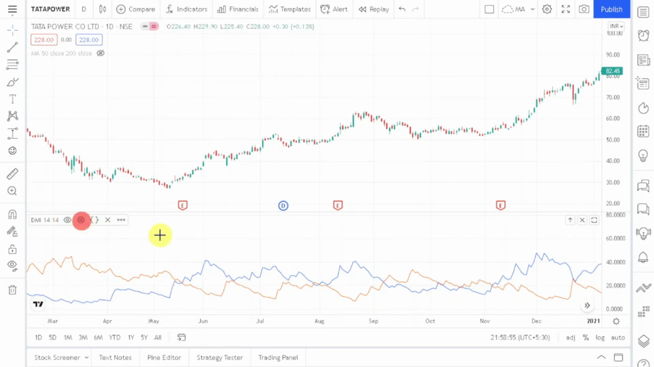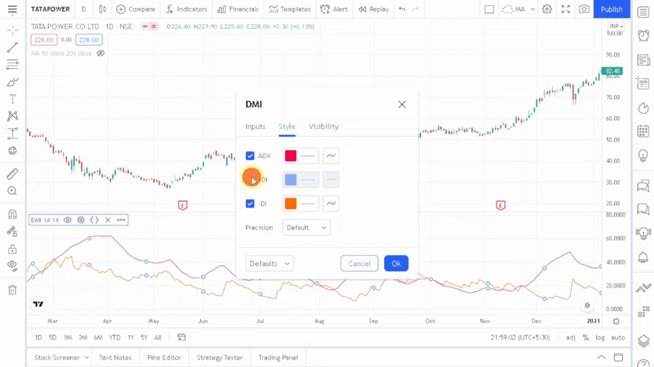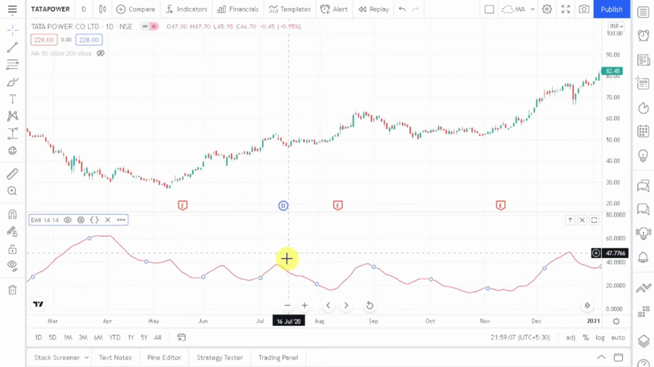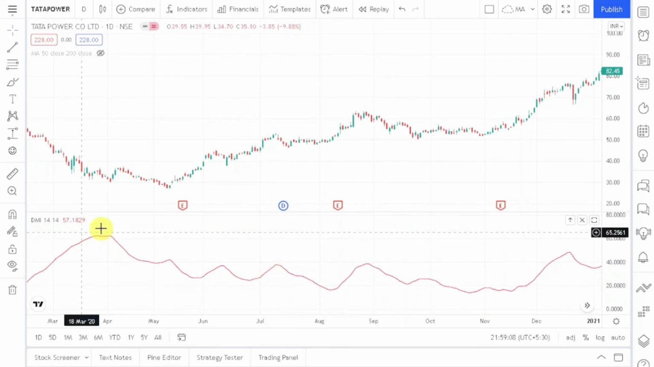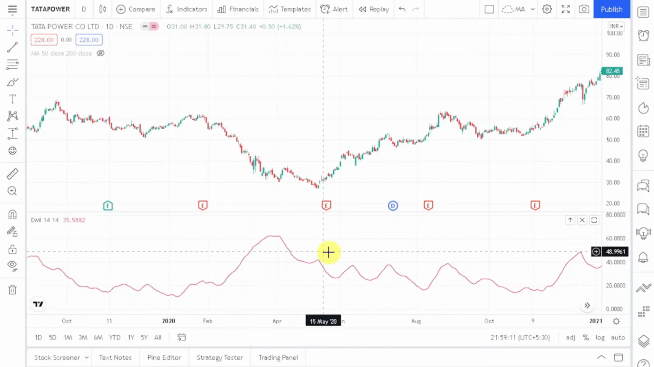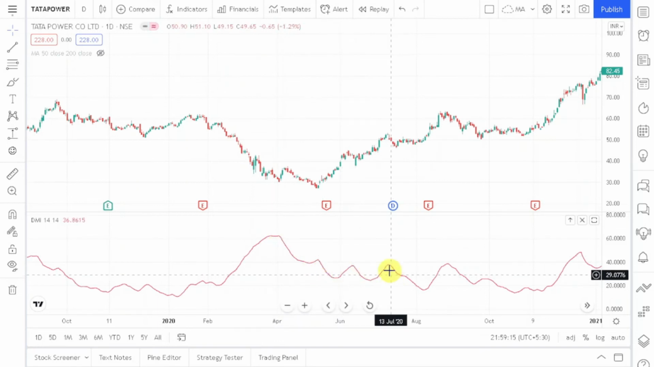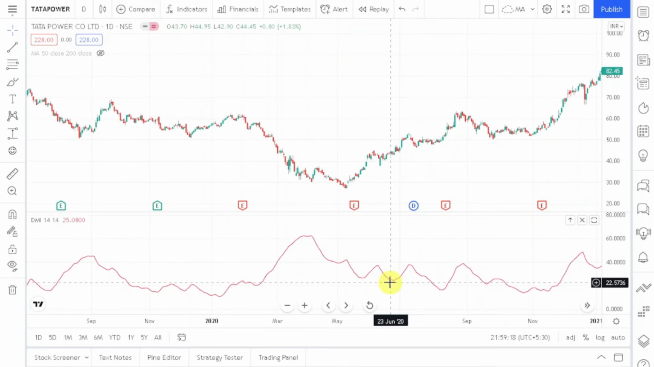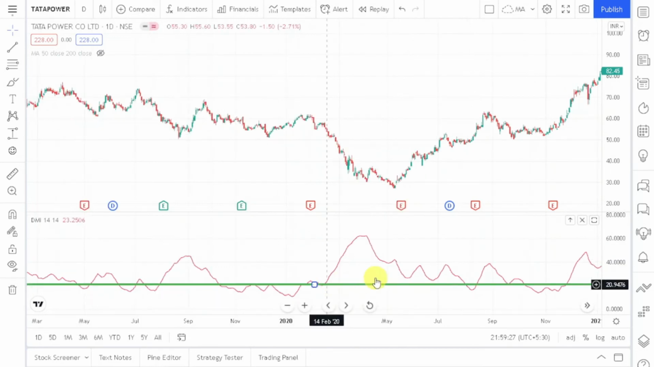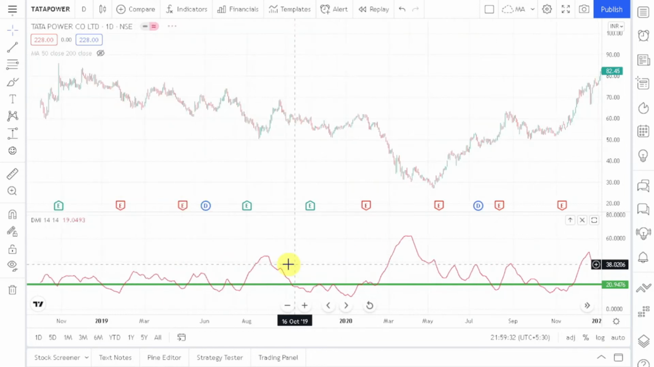So let's include this ADX line, and for a while I am just hiding this plus DI and minus DI line. So you can see that I have put up this ADX, and ADX tries to tell us the strength of trend. So there is a thumb rule, which I'll tell you. Let me find the level of 20 in ADX. So I am drawing this green line at the level of 20. Why I have drawn this line, let me tell you.